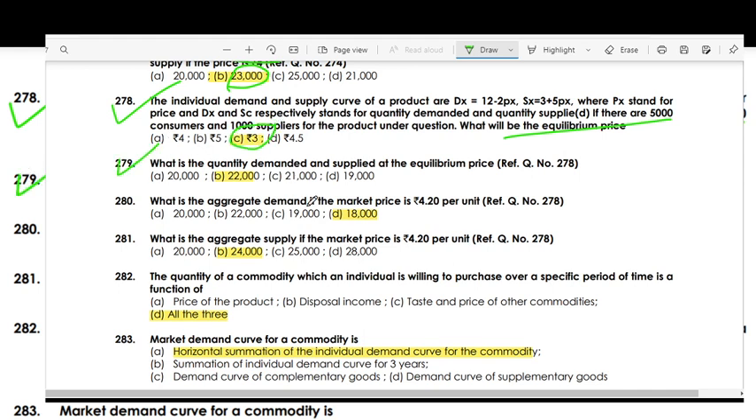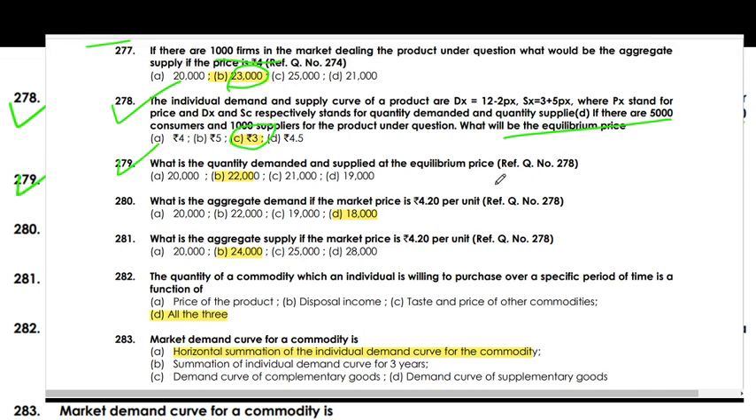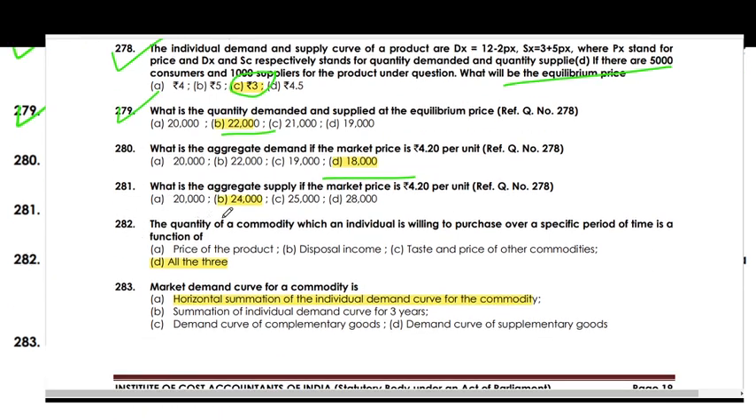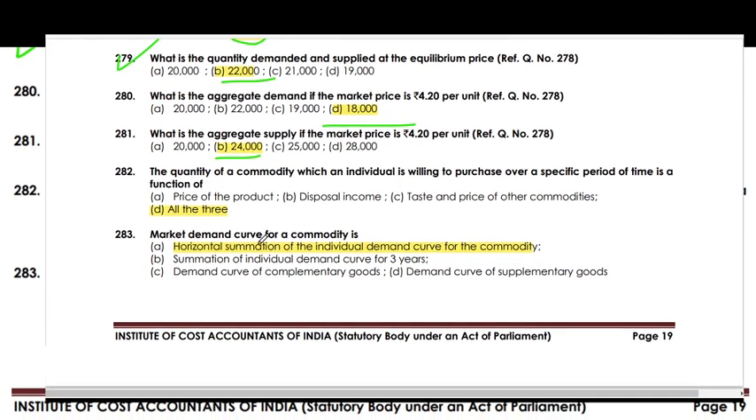What is the quantity demanded and supplied at the equilibrium price in the above question? 22,000. What is the aggregate demand if the market price is 4.20 per unit? The right option is 18,000. What is the aggregate supply at the market price of 4.20 per unit? The right option is 24,000.